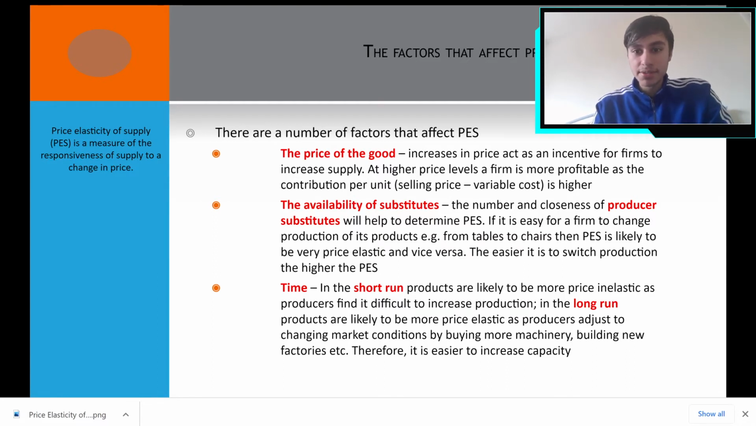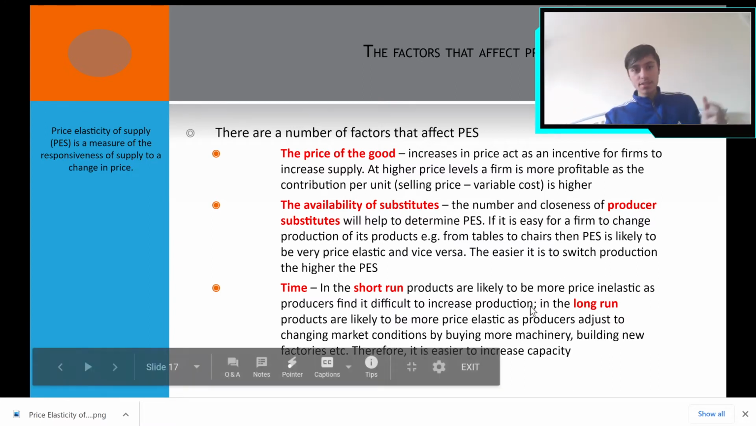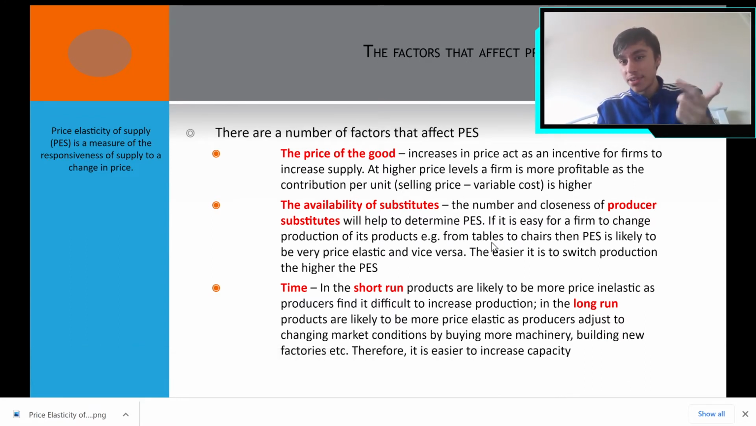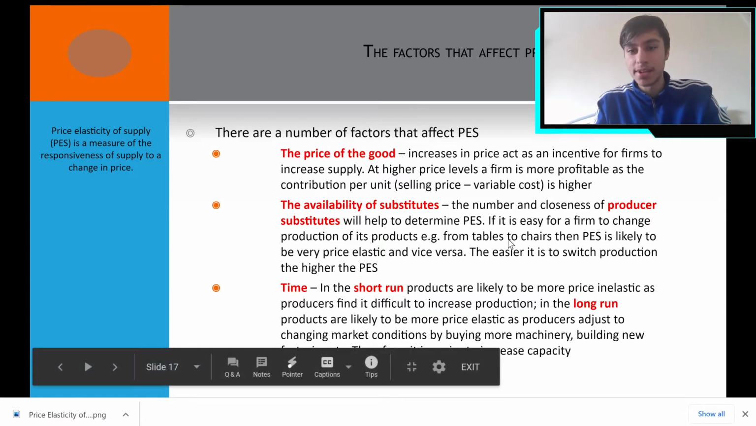Now, the availability of substitutes. If a firm knows that they can change their products very quickly, like from tables to chairs, then their price elasticity is supposed to be very elastic. If their products are very flexible, that means they can increase or decrease their supply very quickly. It's easier for them to switch production, and they could produce more tables or more chairs, as in the example here.